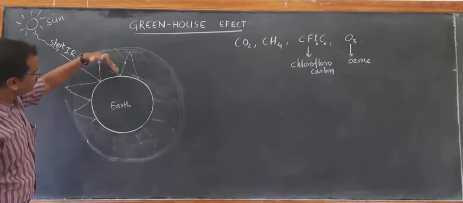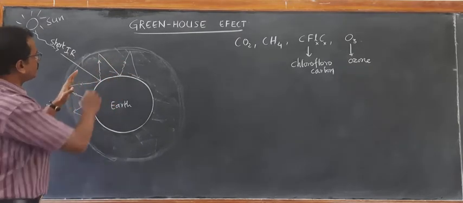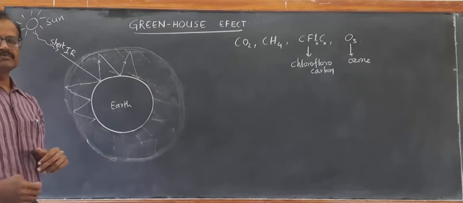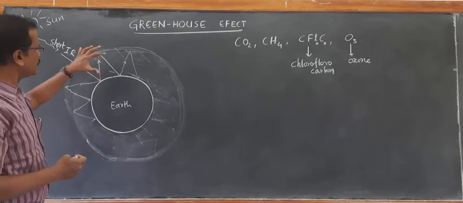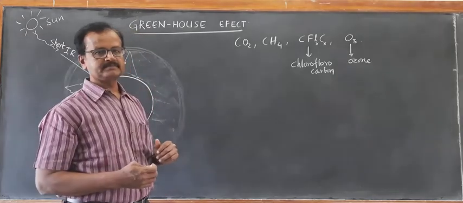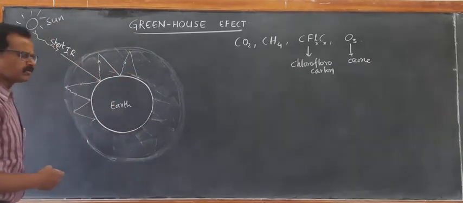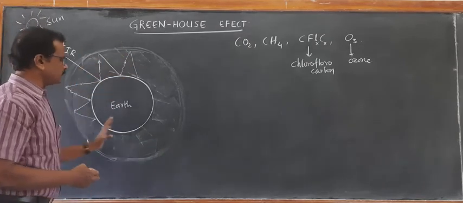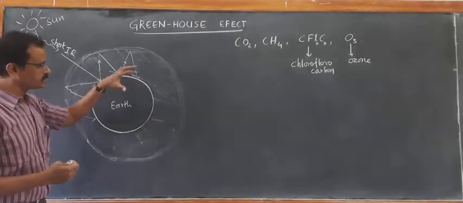And this reflected back radiation, after reaching the Earth's surface, again gets reflected. So the radiation that has been received by the Earth will not escape out of the atmosphere. Most part of the radiation is multiply reflected within the atmosphere due to the presence of these gases: carbon dioxide, methane, chlorofluorocarbons and ozone. As a result of multiple reflection, the Earth will be able to absorb more and more radiation, and the surface temperature of the Earth increases.